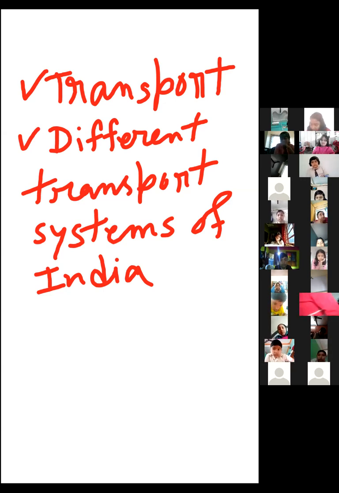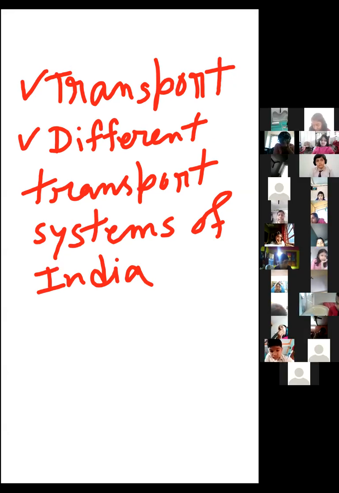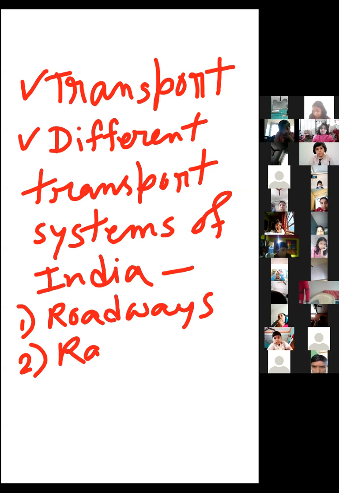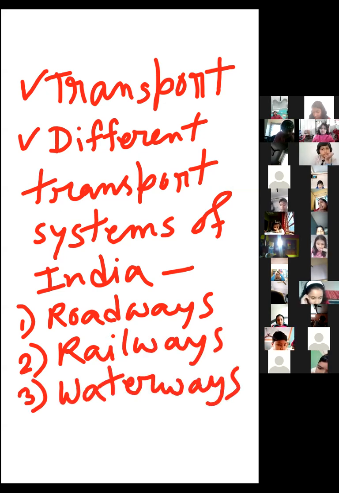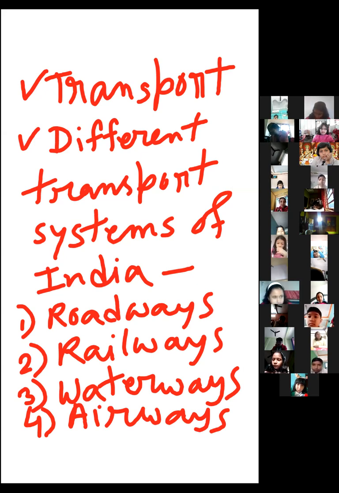These different transport systems include number one, roadways. Number two, railways. Then number three, waterways. And finally, number four, airways. So these are the four main transport systems of India. Now you will read in detail about each of these different transport systems.